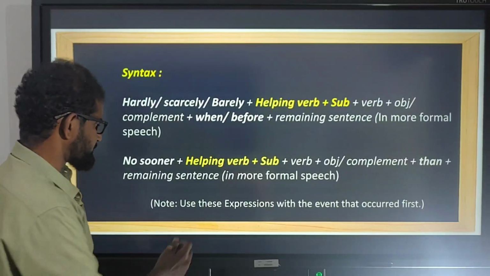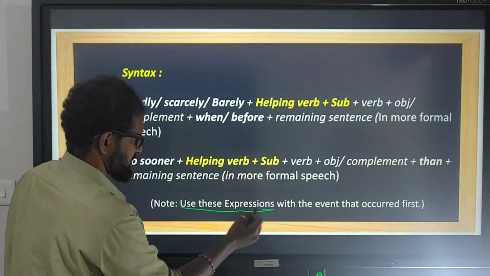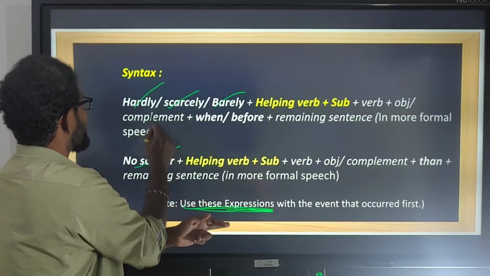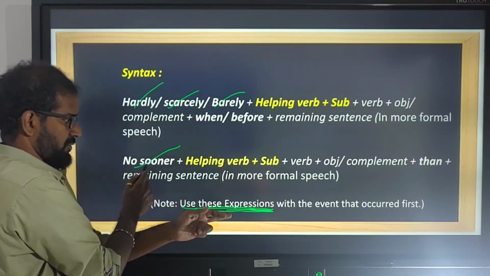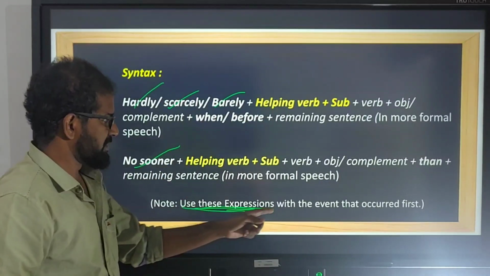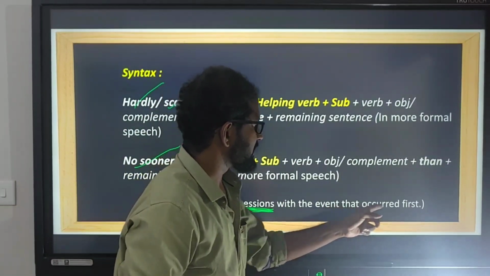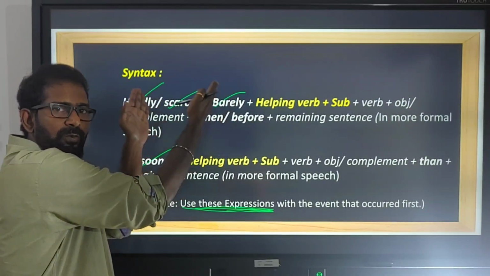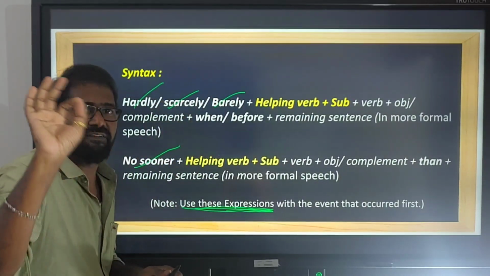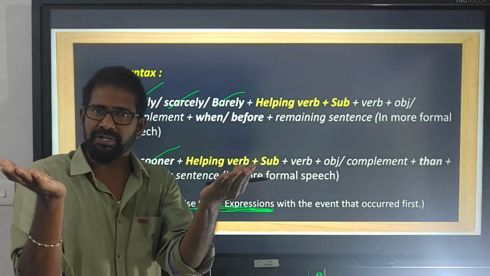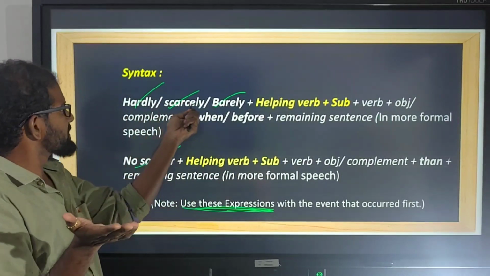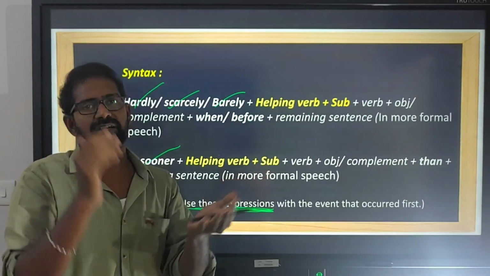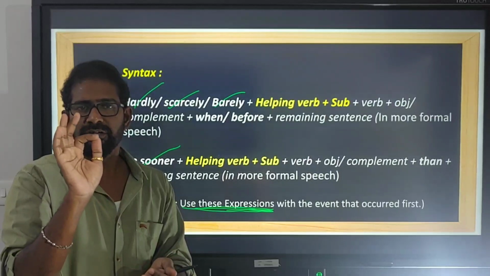What is the note? Use these expressions, hardly, scarcely, barely, no sooner, with the event that occurred first. These expressions should be used with the sentence that occurred first. Two actions completed, so hardly, scarcely, barely, no sooner should be added to the sentence that completed first. That you need to keep in mind.